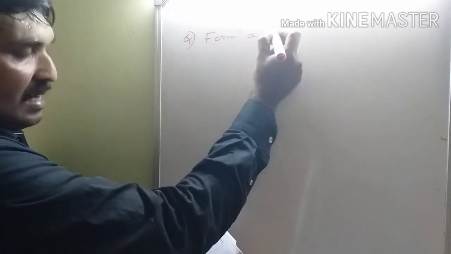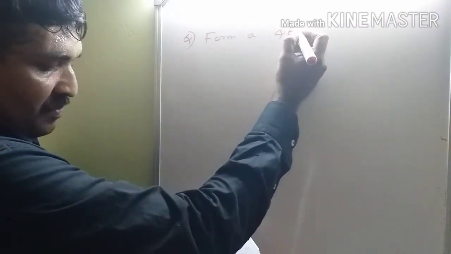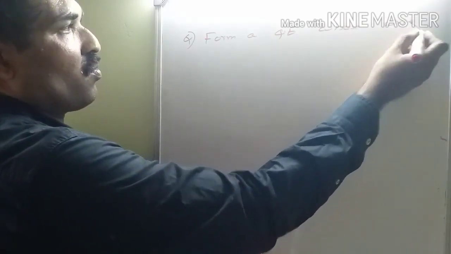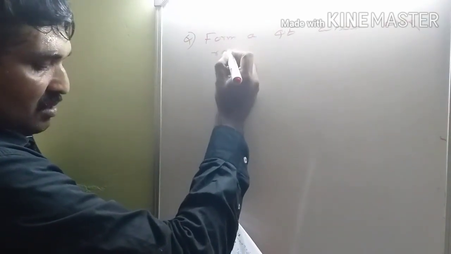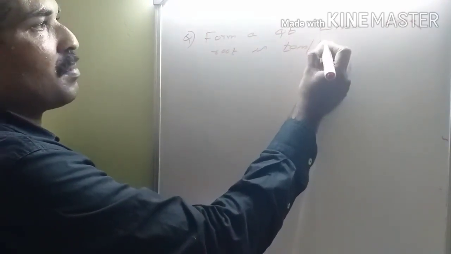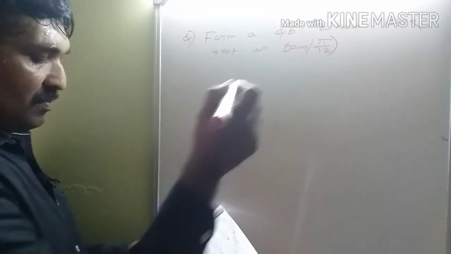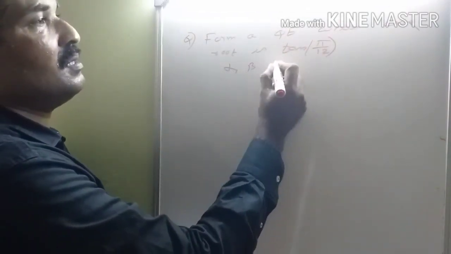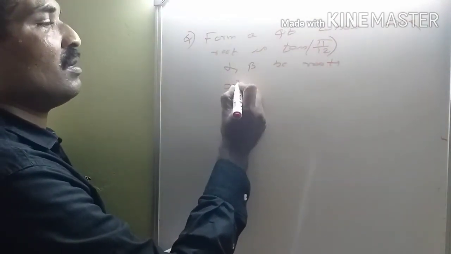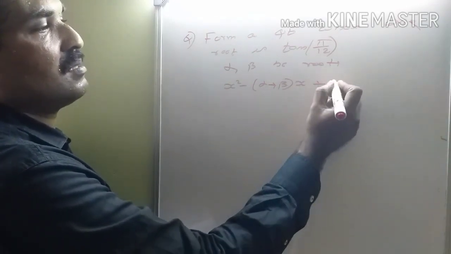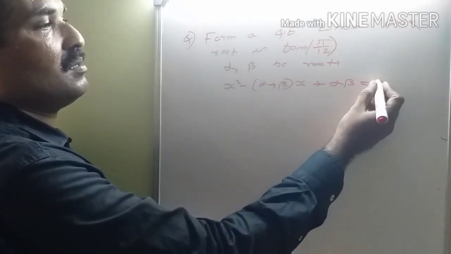Form a quadratic equation whose one root is tan pi by 12. Let alpha and beta be the roots. The equation is x square minus alpha plus beta into x plus alpha beta is equal to 0.